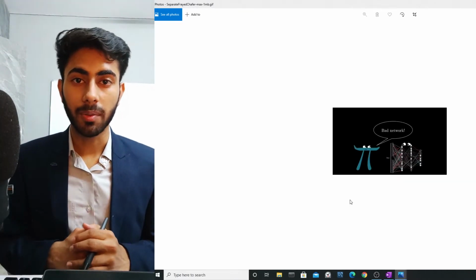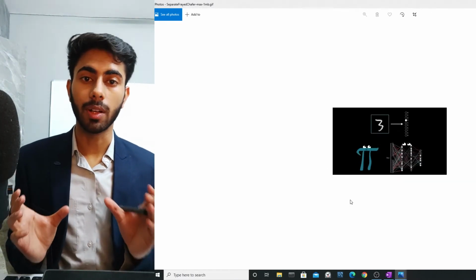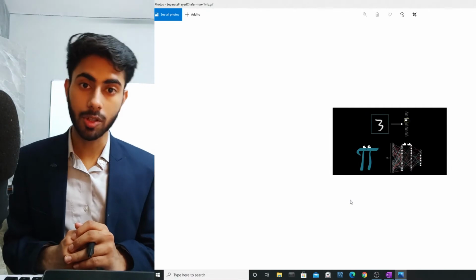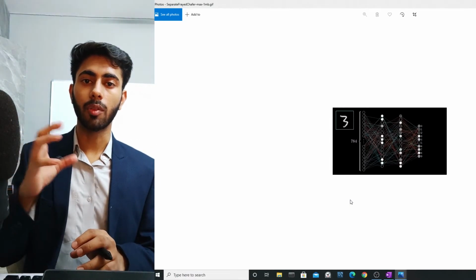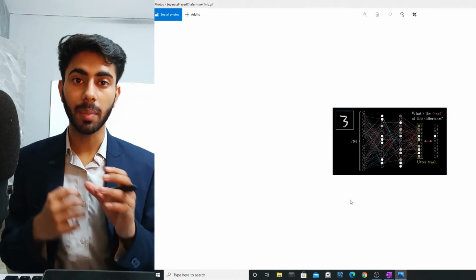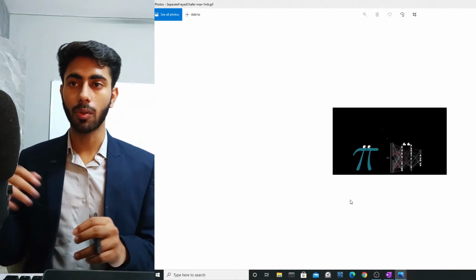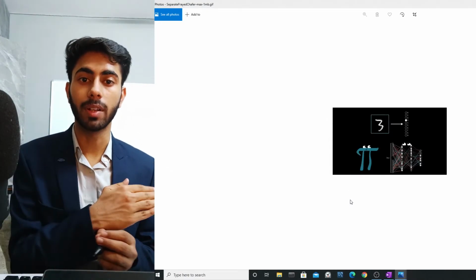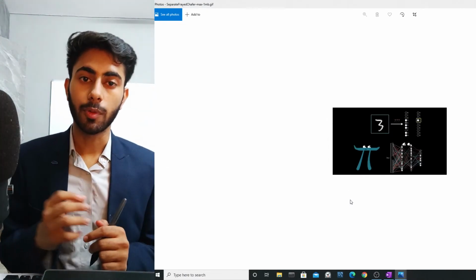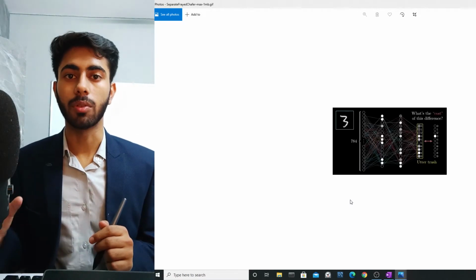So this is the difference between artificial neural network and feed-forward neural network. In artificial neural network, I have tried to simulate the working of a brain. Feed-forward neural network is a part of artificial neural network where the neurons go from the left direction to the right, that is, in the forward direction. So that is the difference between feed-forward neural network and artificial neural network.